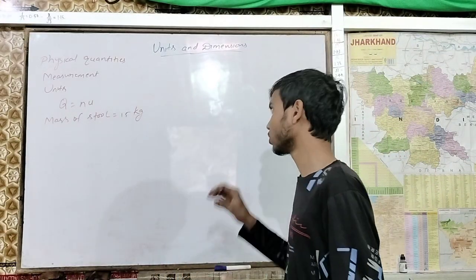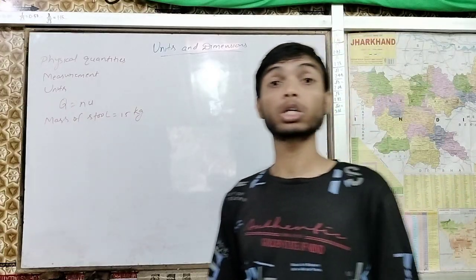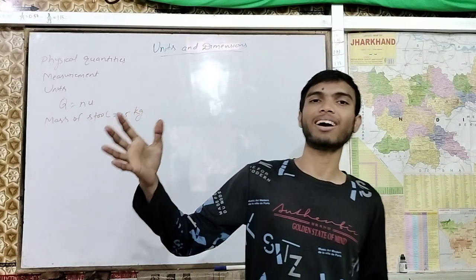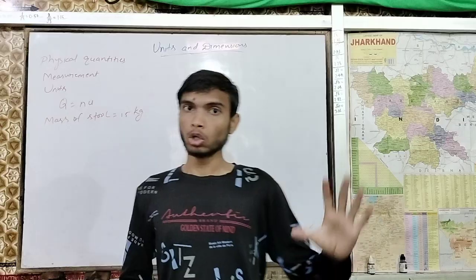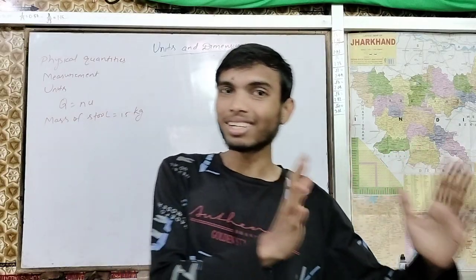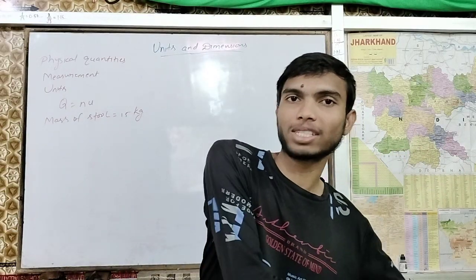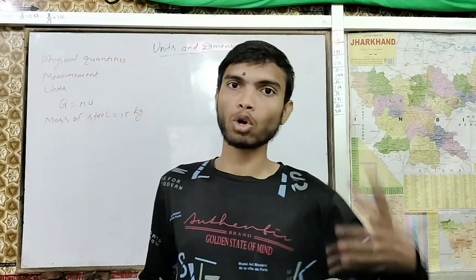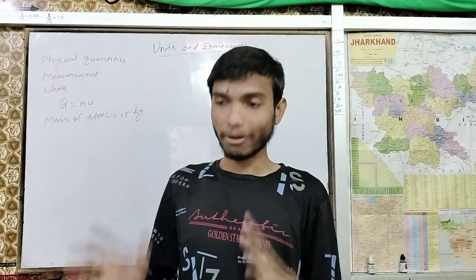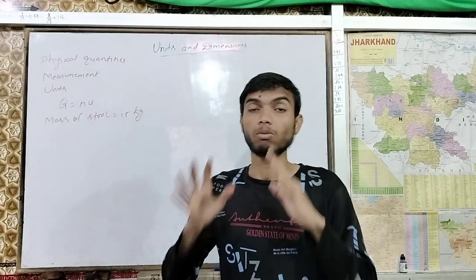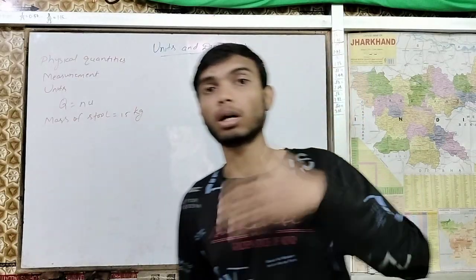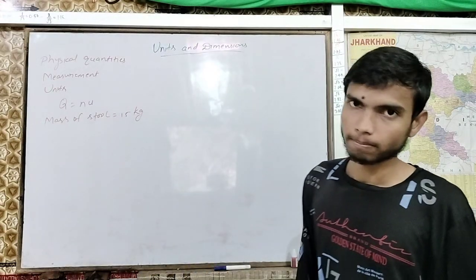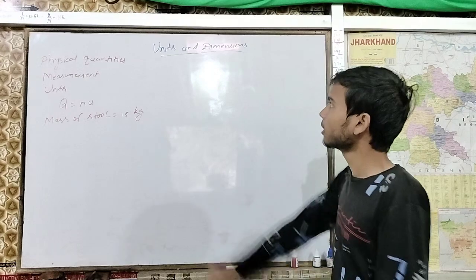I hope till here you have understood physical quantity and unphysical quantity. Here you will ignore the discussion of unphysical quantity. Our focus will be on physical quantities. Clear? So let's move ahead.